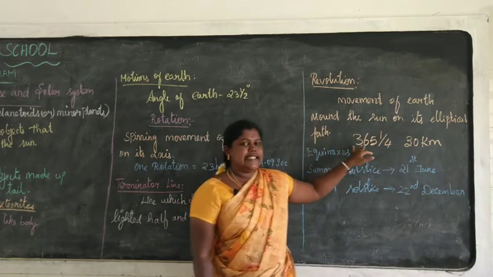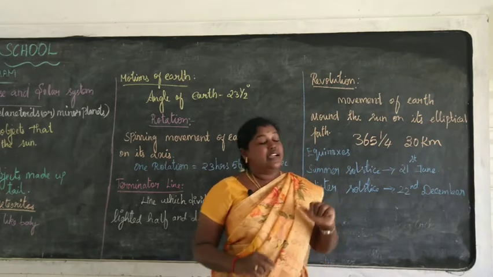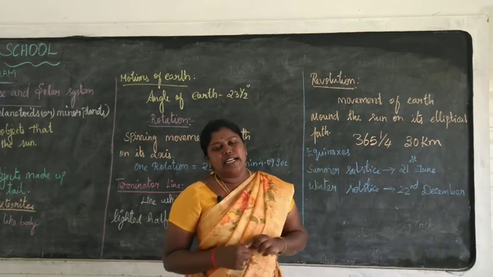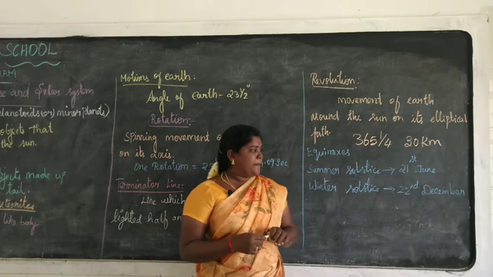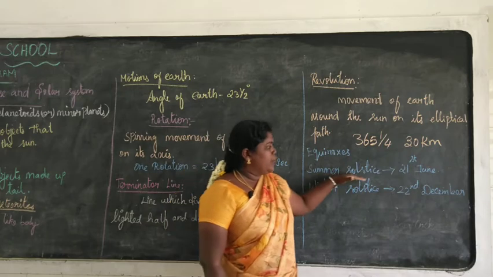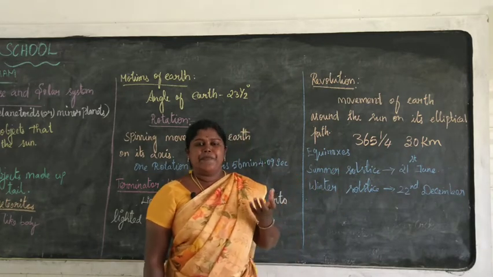It takes 365 and a quarter days to complete one revolution. The Earth revolves around the Sun at a speed of 30 km per second. On 21st June, the Tropic of Cancer faces directly toward the Sun.